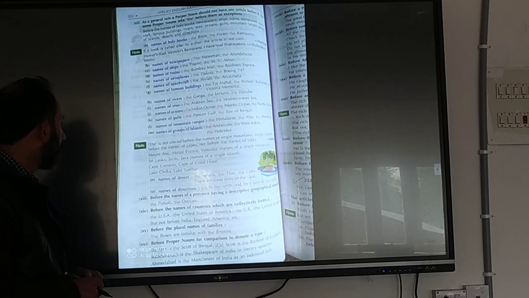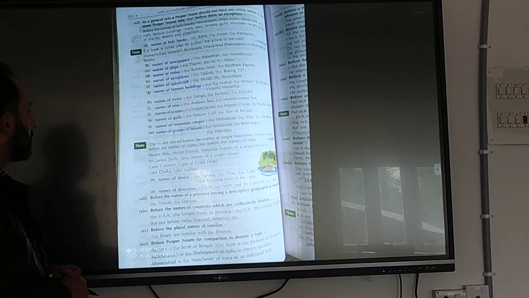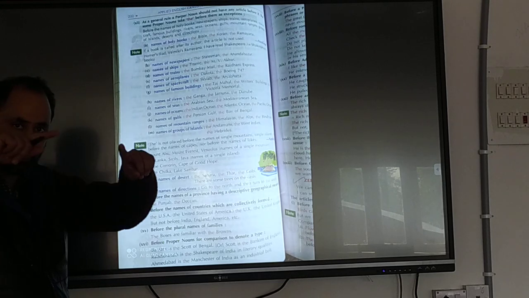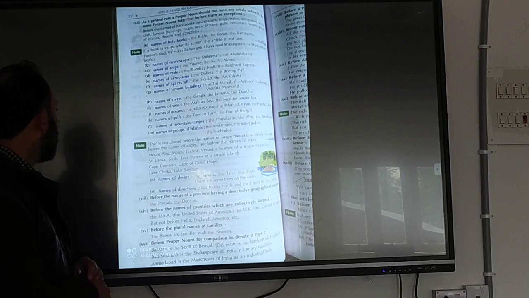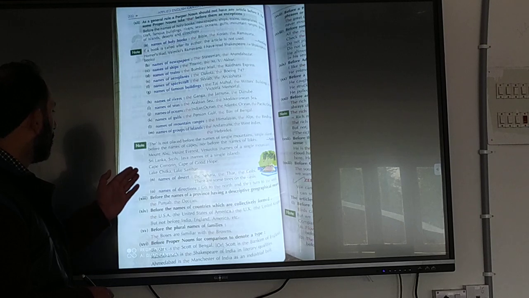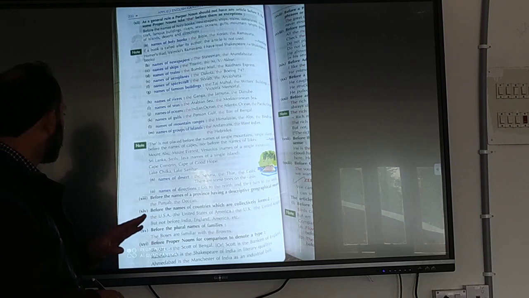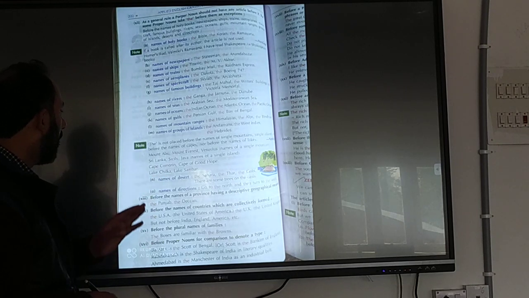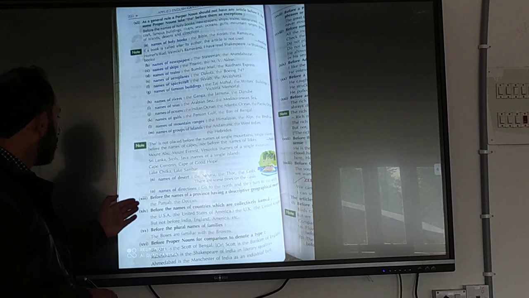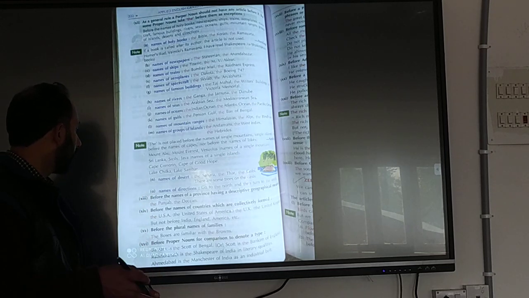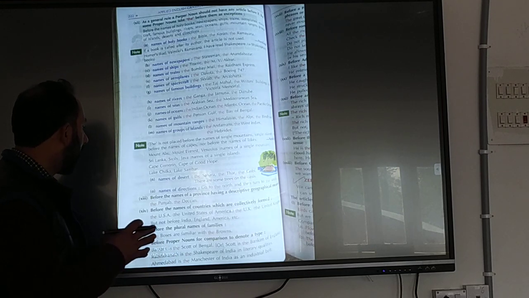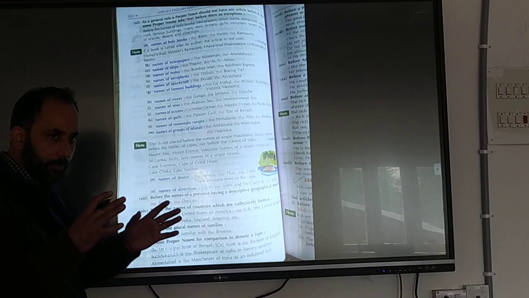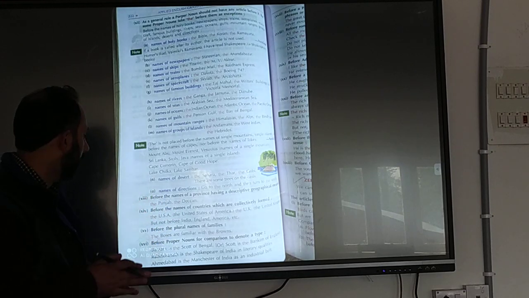Examples are given here. The is not placed before the names of a single mountain. If there is only one mountain, we don't use the; if it is a range of mountains, then we use the. Not with a single island, or before names of capes, and not before the names of lakes. For example, the Sahara, the Thar, names of deserts. In the same way, the names of directions: the north, the south, and before the names of provinces having a geographical meaning, the Punjab, because Punjab is a combination of two words.